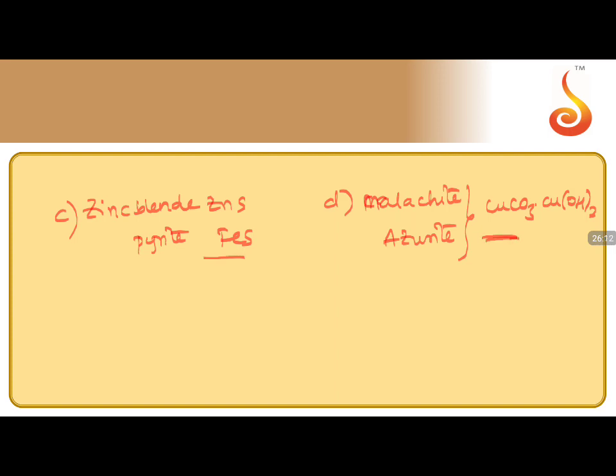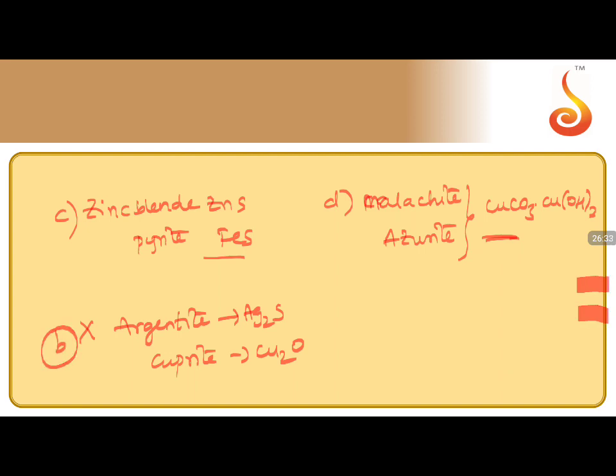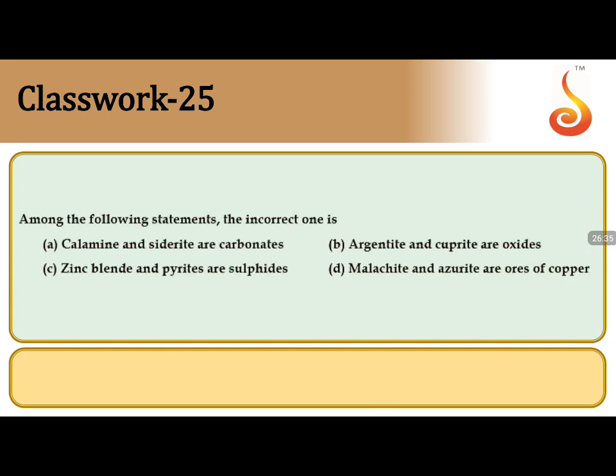So these are ores of sulfur. The only option which is wrong in this is argentite. Argentite is not an oxide ore, it is a sulfide ore, whereas cuprite is an oxide ore. So the only option which is wrong is option B. Option B does not match, so let us go with option B.